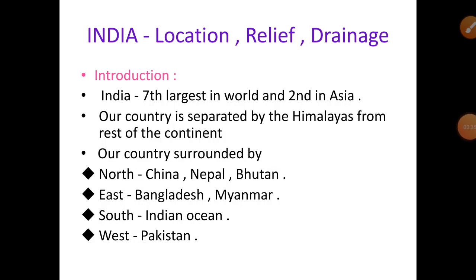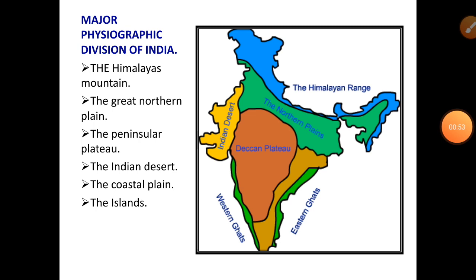Before getting to today's portion, let's recall the points which you studied in your first class of geography. We studied about India's location, that is, where our country is located and what the neighboring countries of India are. Then we learned the types of physiographic divisions, in which we discussed the Himalayas.